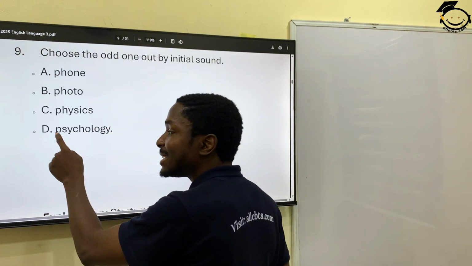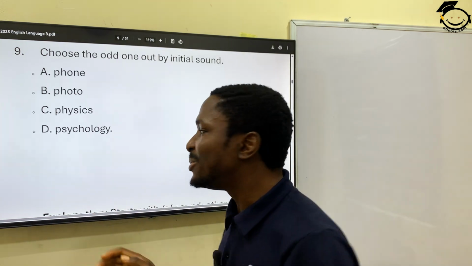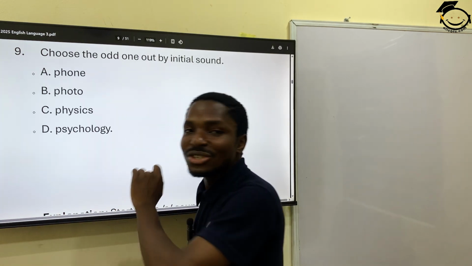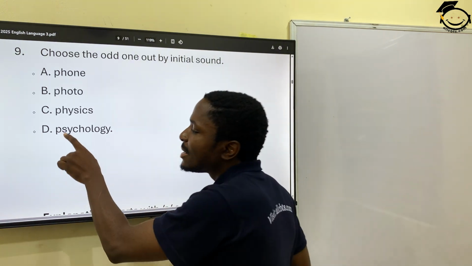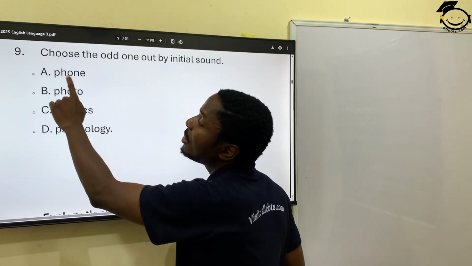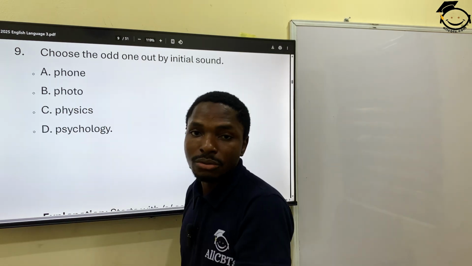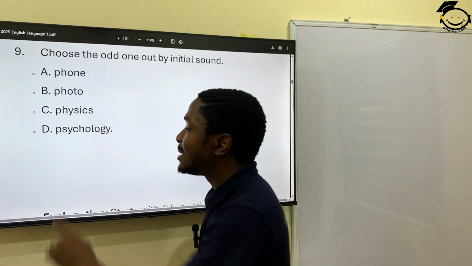If you don't know how to pronounce this, you will think, oh, because everything is P, it must be right. No, this is psychology. P is often silent here. So it's hard because all of these ones have the f sound. So this is phone, photo, physics, and this is psychology.